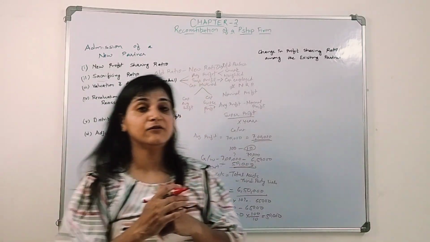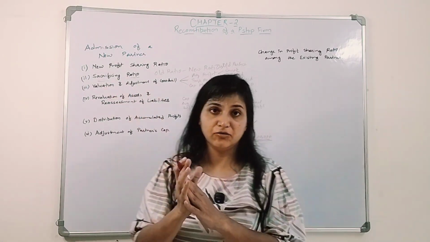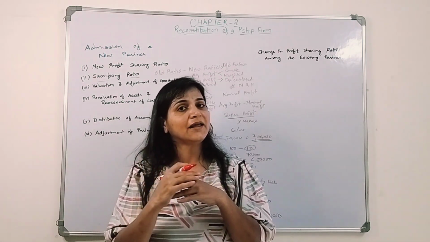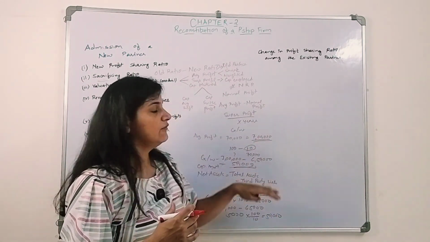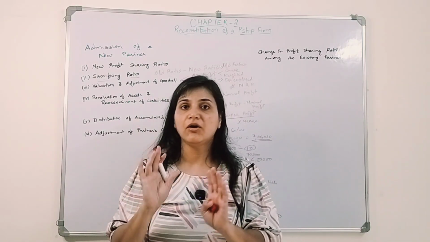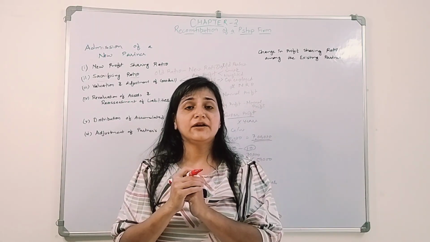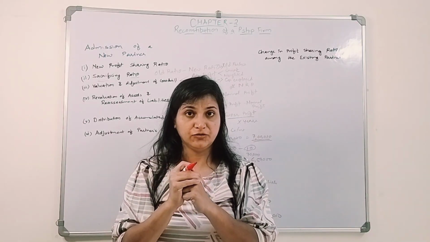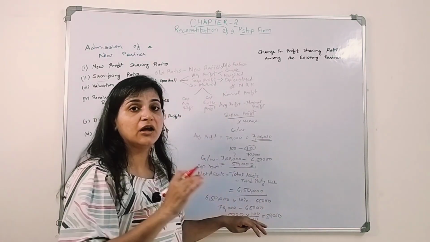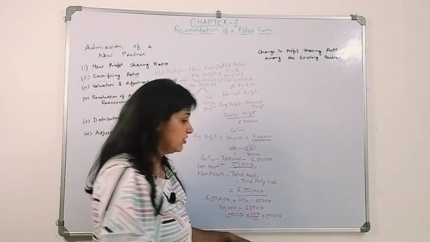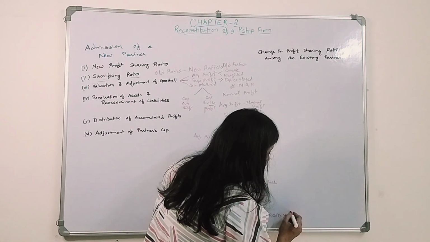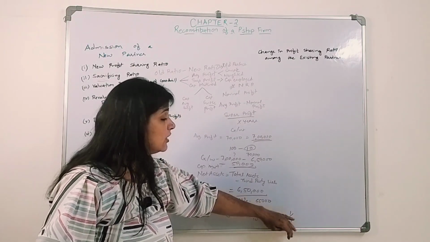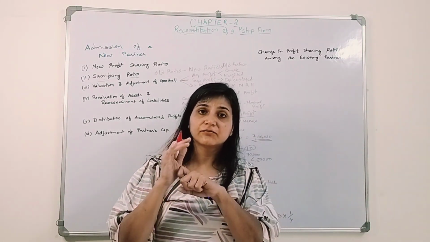So these are the three methods we discussed for how to calculate goodwill. Then we discussed how to give the treatment of goodwill. The amount of goodwill calculated is the total goodwill of the firm. So when a new partner enters the business, he will bring his share of goodwill, not the full amount. Let's say he brings his share of 1,50,000, for 1/4. So he shares 1/4 of the profit.